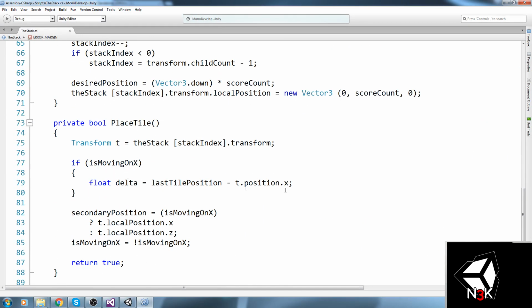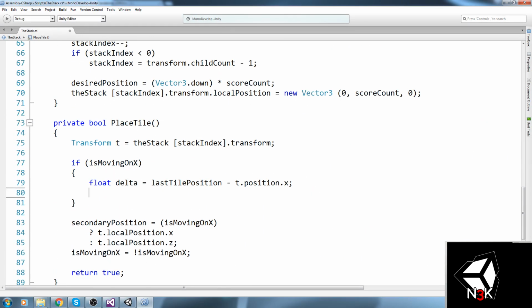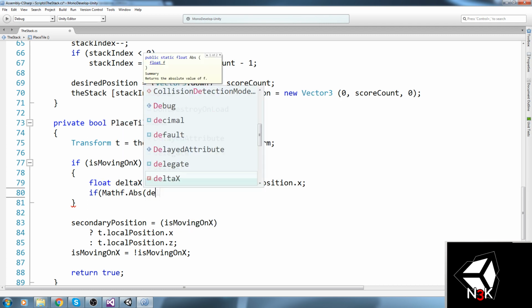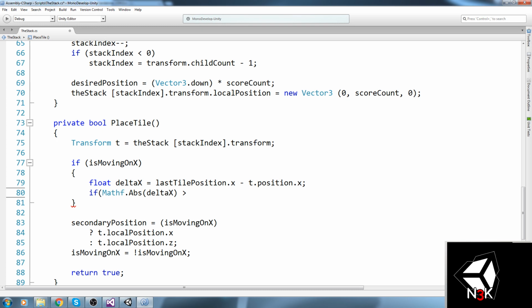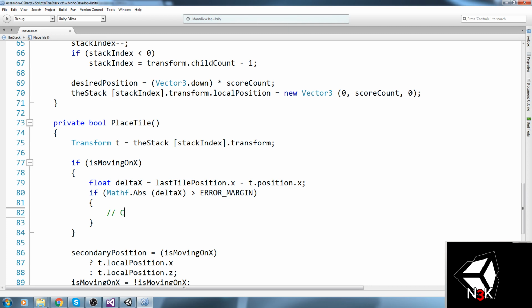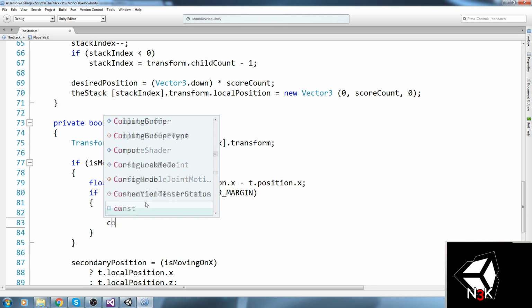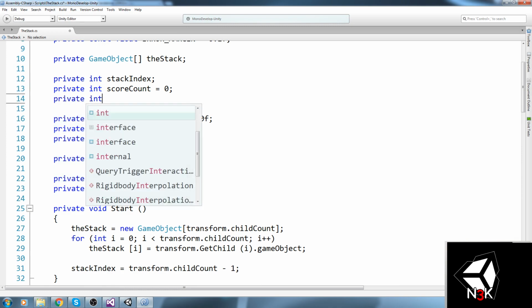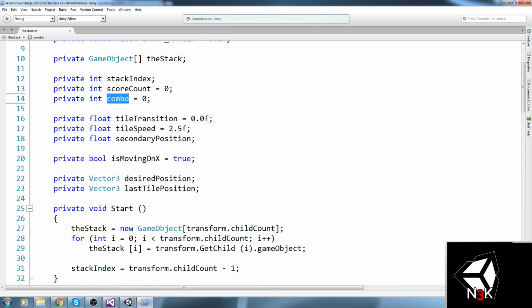So let's go down here. So that's the position. Well, that's actually, you've got to be saying .x. That's a delta x, right? Now, if that delta x, and we're going to use the Mathf absolute in this case, if Mathf.Abs of delta x is bigger than error margin, that means we actually have to cut the tile. So cut the tile, and you actually lost your combo. Now we don't have a combo just yet, so let's go ahead and declare it up here. Private int combo is equal to 0. Right.